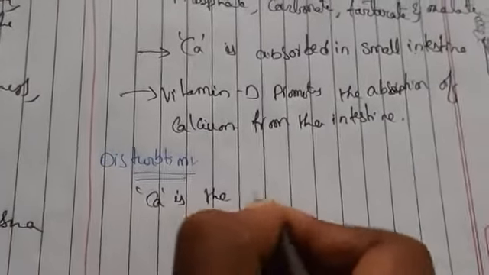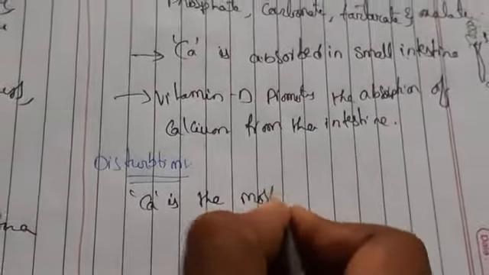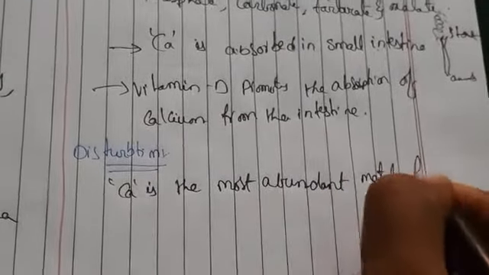So where is calcium distributed? Generally calcium is the most abundant metal found in the body.